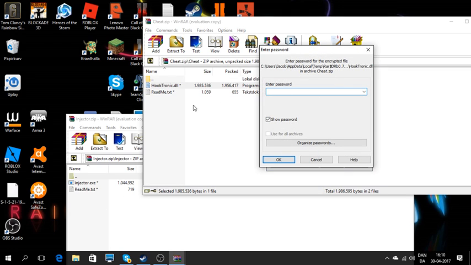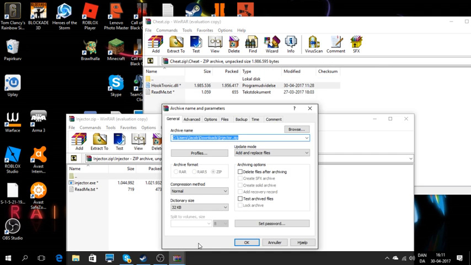Type in HookTronic, the password. And you need WinRAR to do this. You can download it in Windows Store, and WinRAR you can download on Google or something like that. And you need Google to get this cheat.